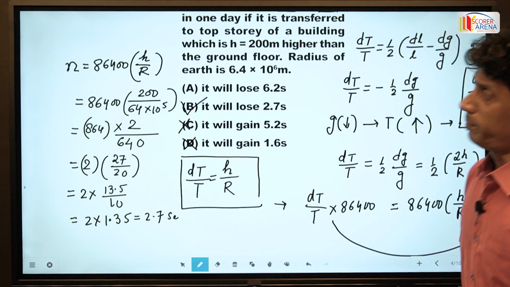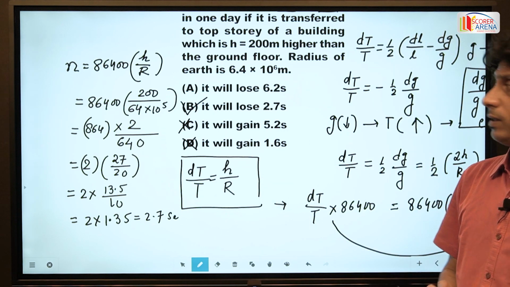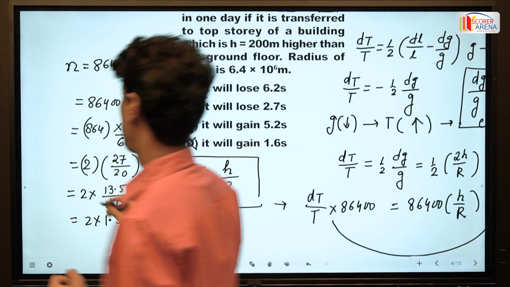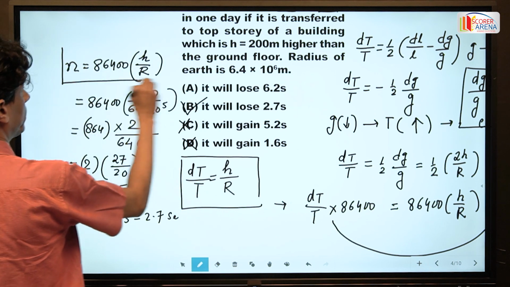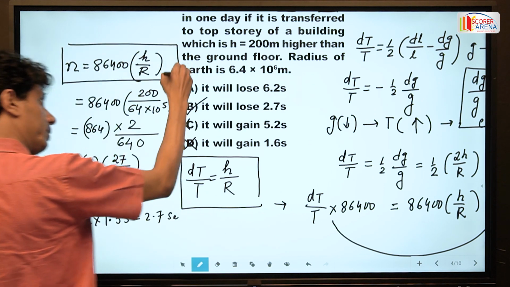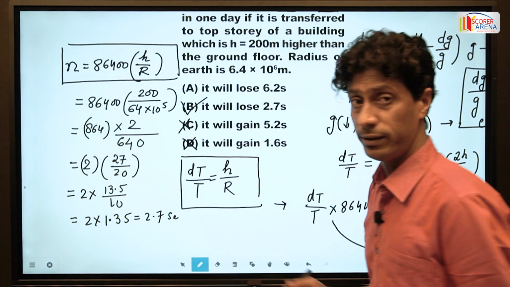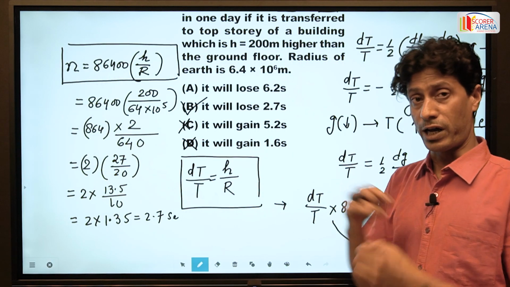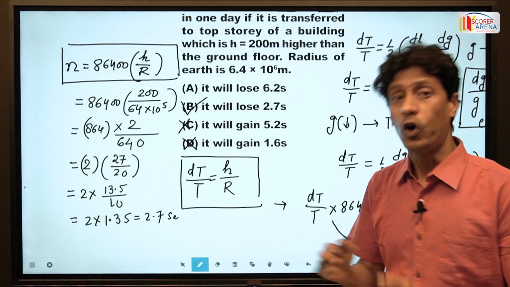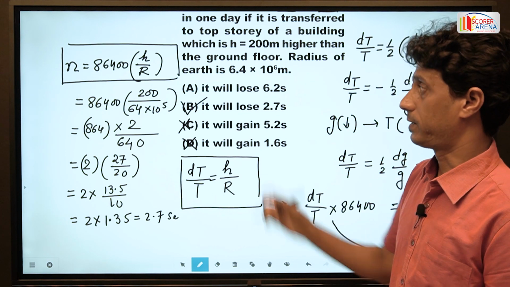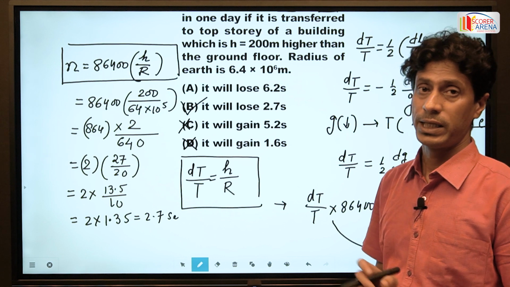So in this problem, one important formula, this is the advanced formula: n is the total time in a whole day, either the clock runs slow or fast, that is 86,400 h by R.